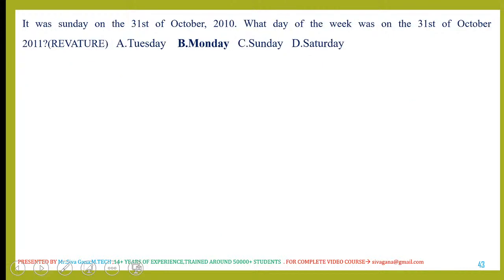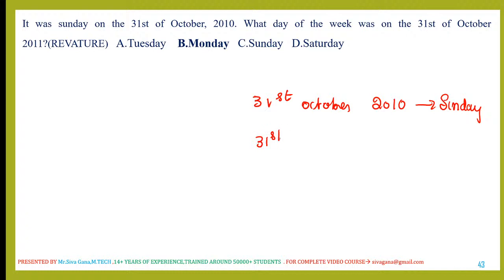It was a Sunday on 31st October. Calendar question, must and should topic for all placements. 31st October 2010 is given as Sunday. What is the day of the week when 31st October 2011 is?